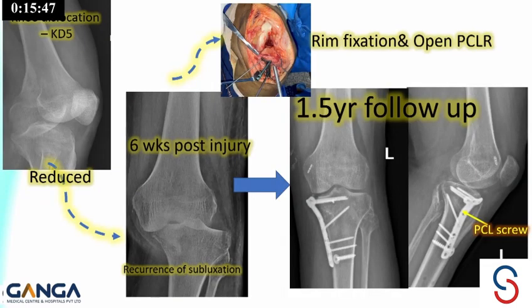Another case is an example of a rim fracture. It can cause a persistent subluxation or dislocation. So unless we fix the bone, persistent dislocation can happen.